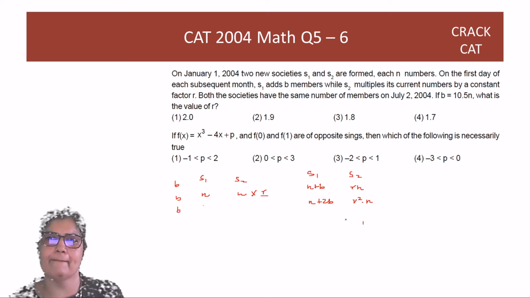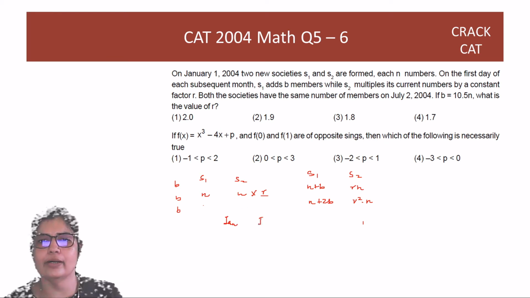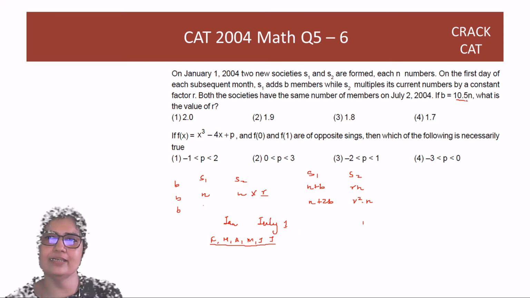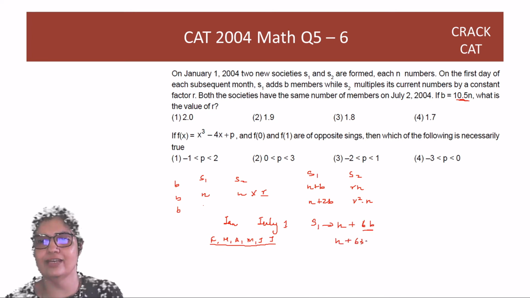So both societies have the same number of members on July 2. So starting from Jan to end of June, right? July 1st. Okay. So February, March, April, May, June and July. There are 6 additions that take place. And each addition B is 10.5n. So overall in S1 what happens is, you start with n plus 6 times B. B is 10.5n, so it is n plus 63n, and you land up with 64n.